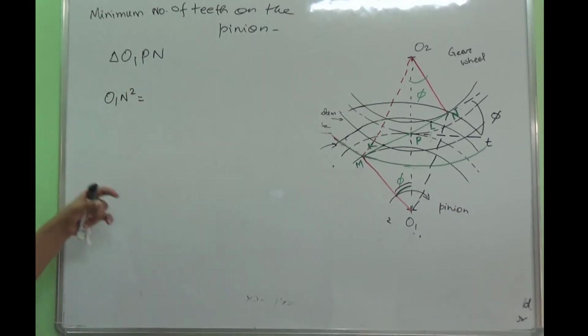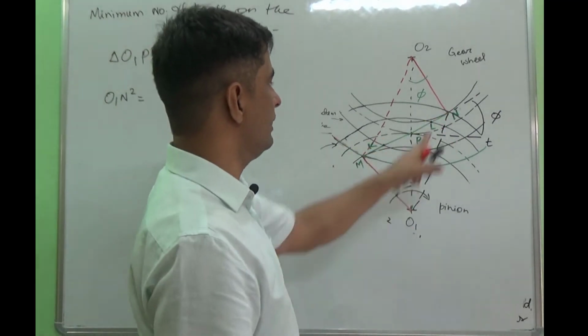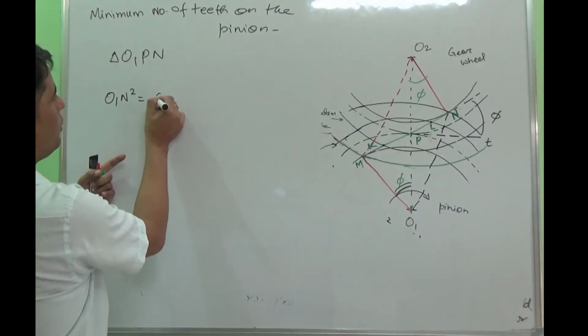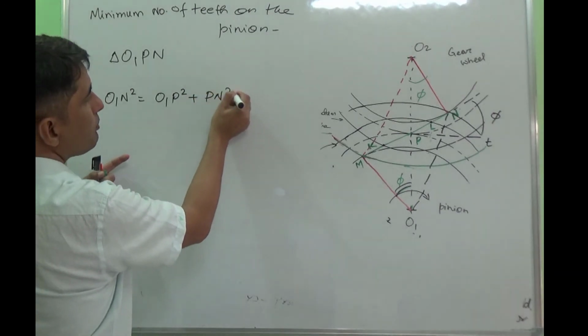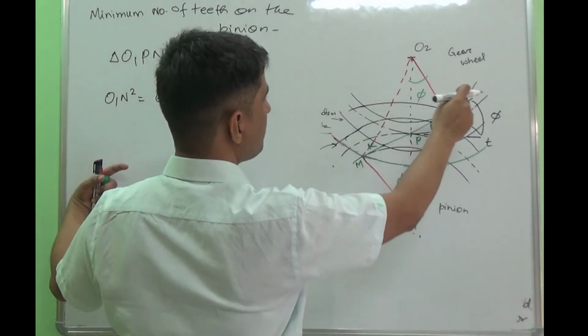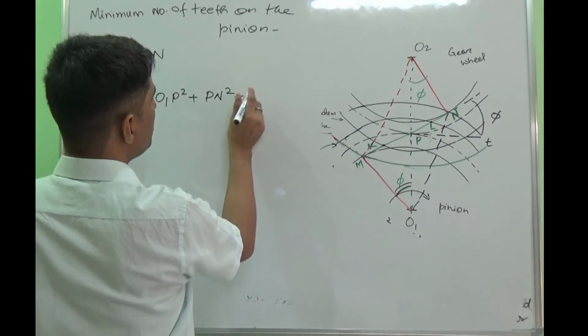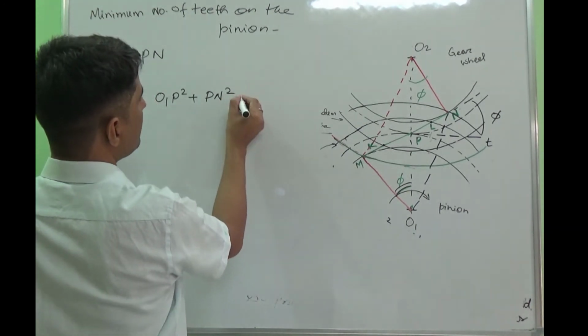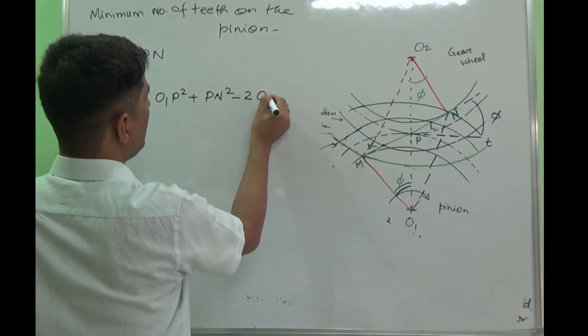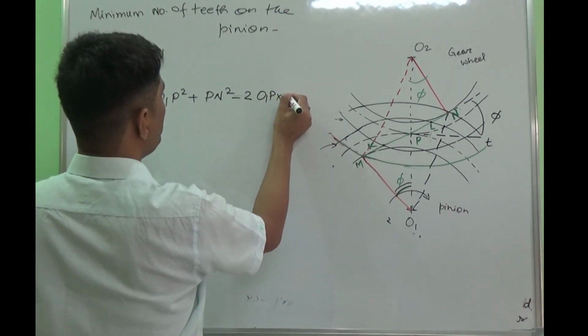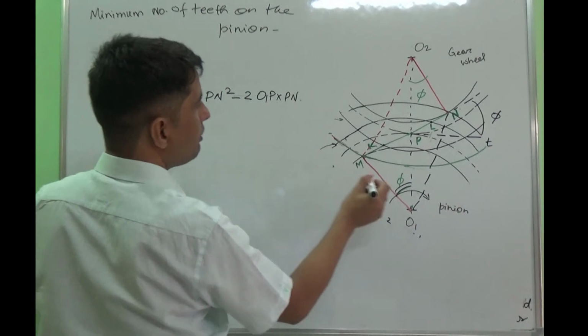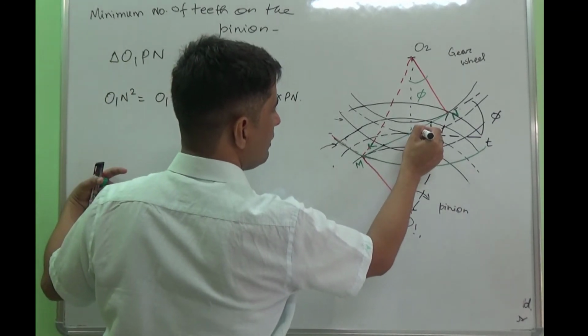So O1N square equals O1P square plus PN square minus 2 times O1P into PN into cos of this angle.